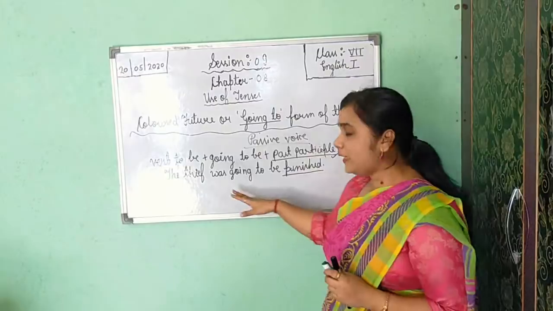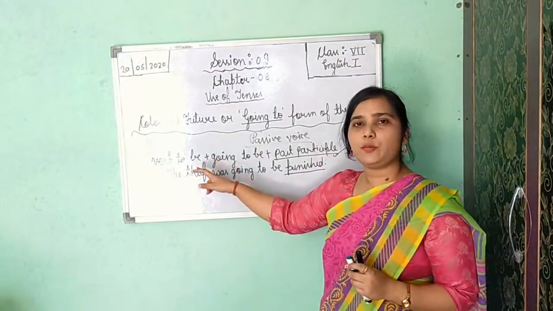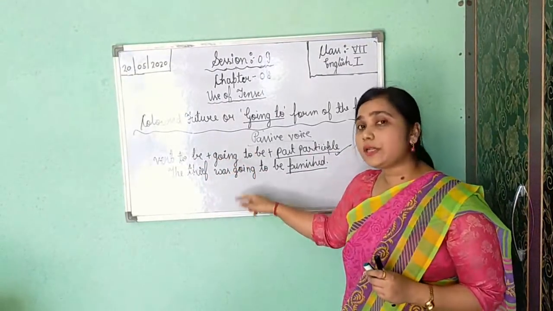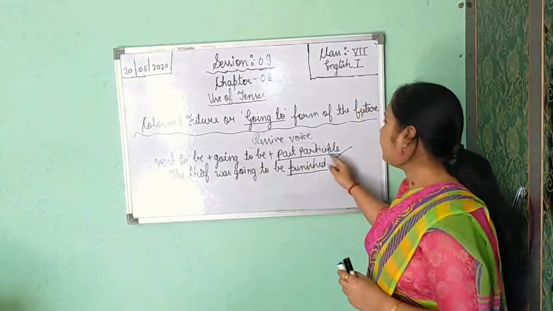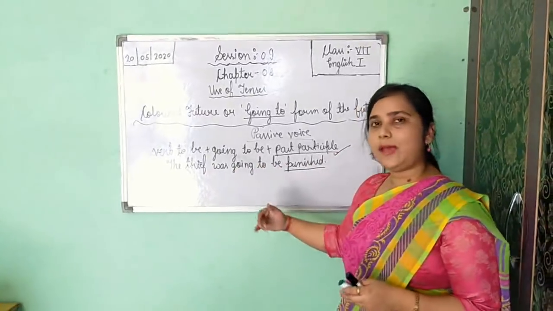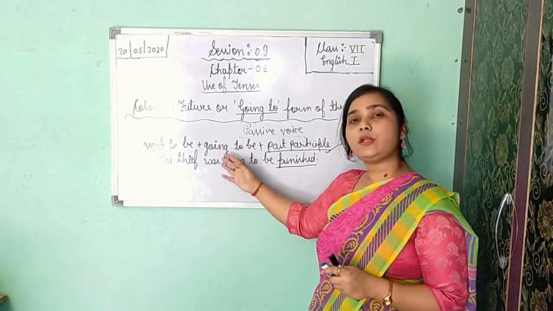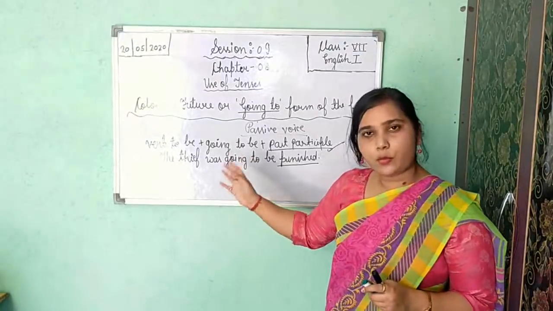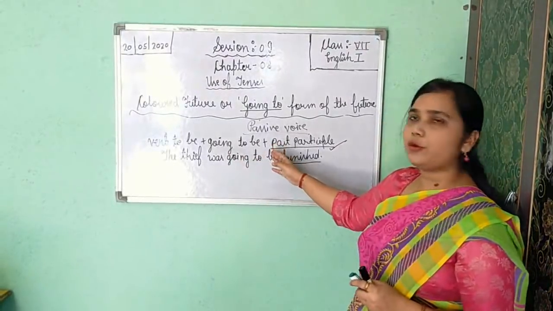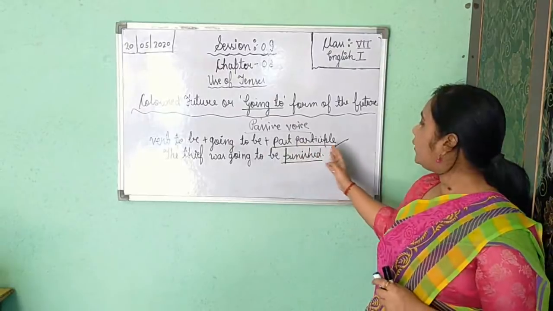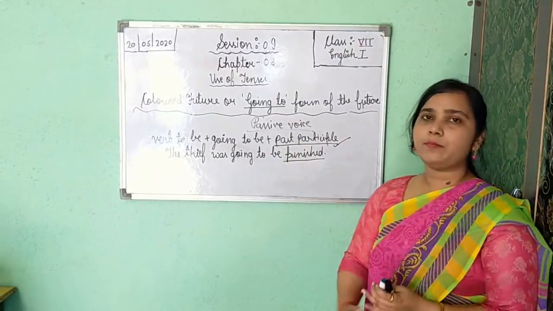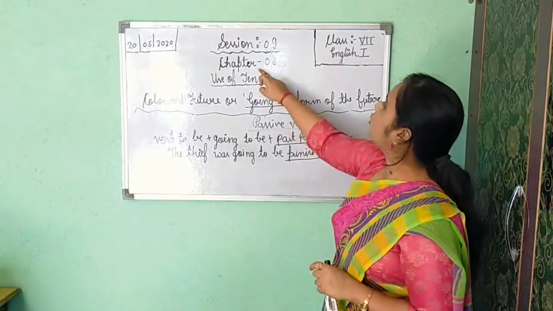Okay. In active voice, it is verb to be plus going to plus infinitive. But in passive, verb to be plus going to be, and along with going to be, past participle or verb third form you will get here. So it is about chapter 8.